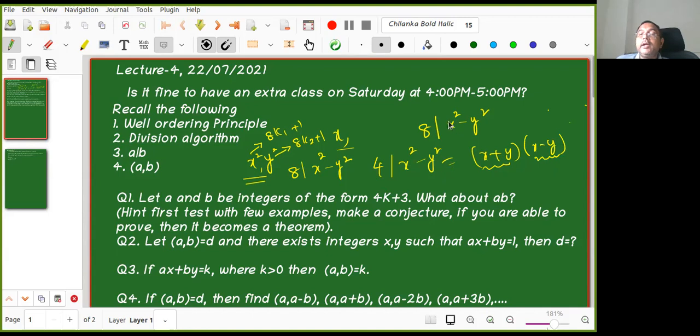But a priori I know that x square is of the form 8k1 plus 1. X square is also of the form 4k plus 1, y square is also of the form 4k plus 1. But that does not solve my problem, 8 divides x square minus y square. Is it okay, Shubhamai?